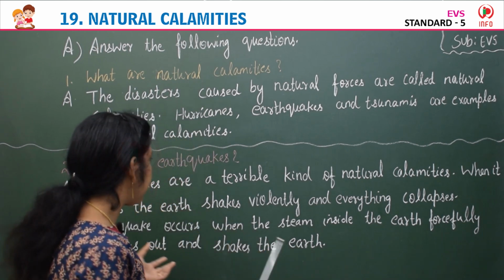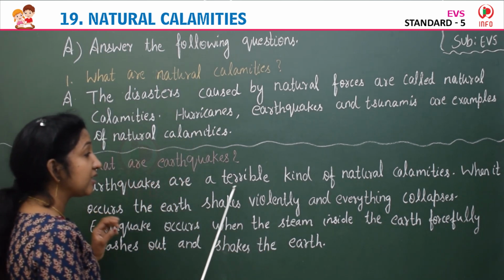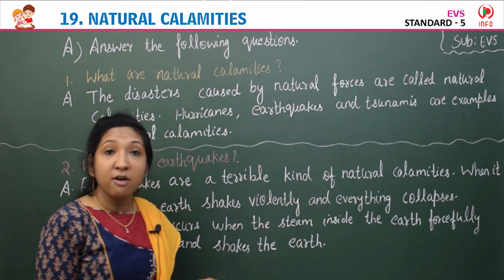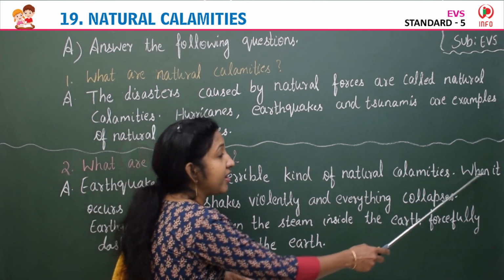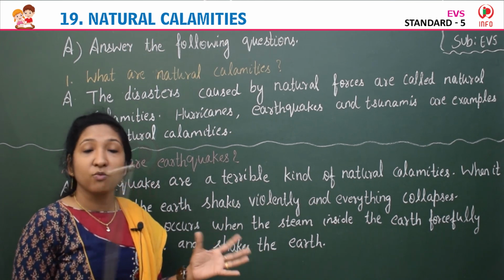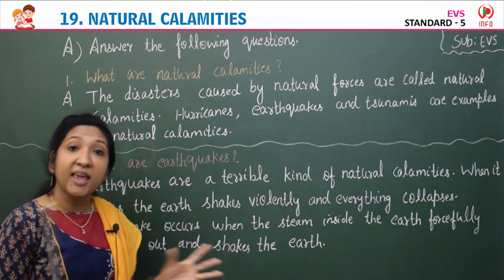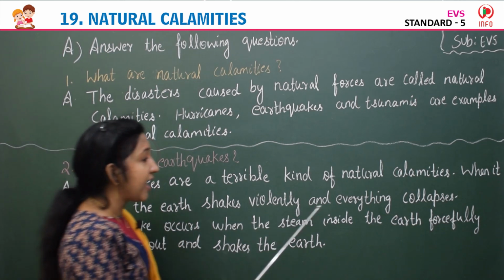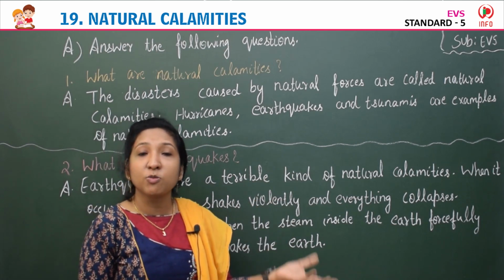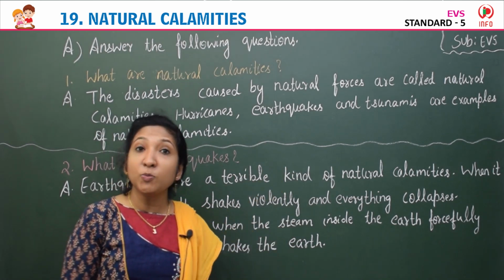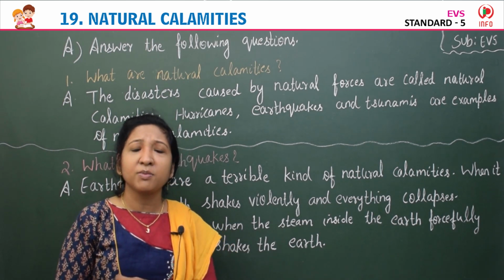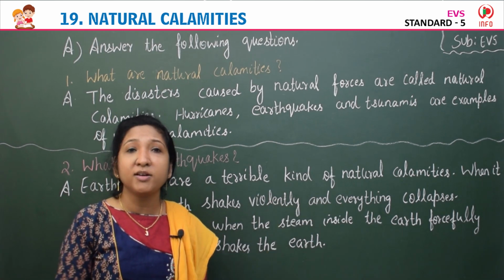So the answer is, earthquakes are a terrible kind of natural calamities. When it occurs, the earth shakes violently. What happens when an earthquake occurs? Earth shakes very strongly or violently, and everything collapses. Means every building, even large, huge buildings, break down into pieces. Trees, strong trees, buildings, palaces, or buildings with high towers or high walls, whatever.